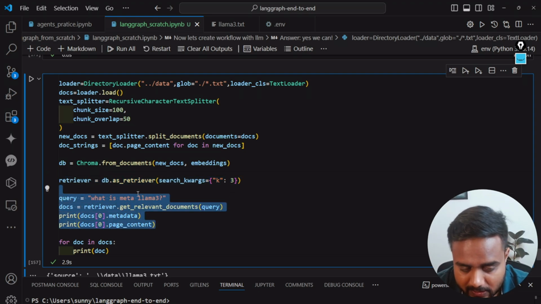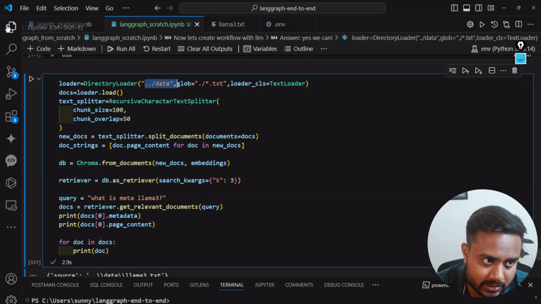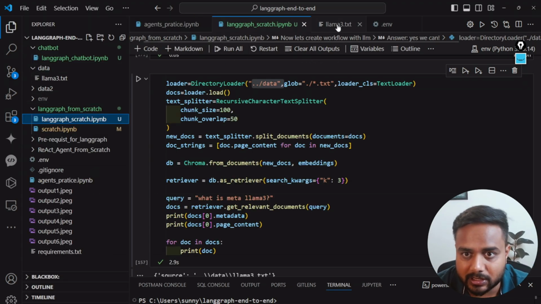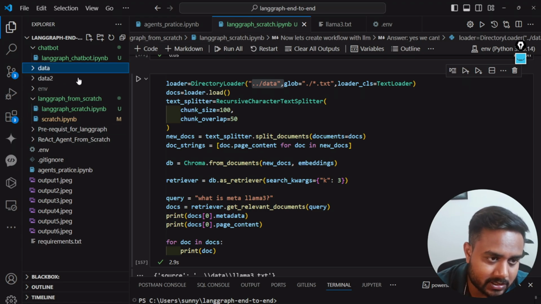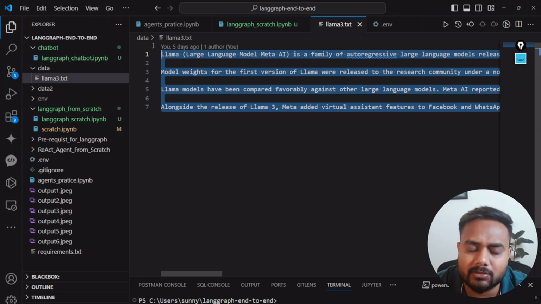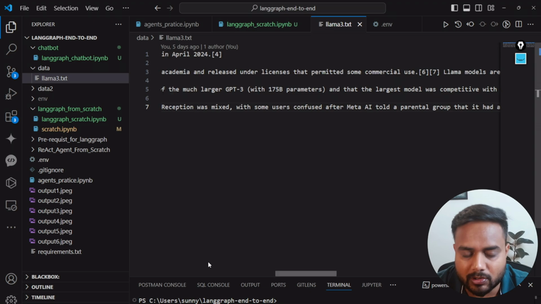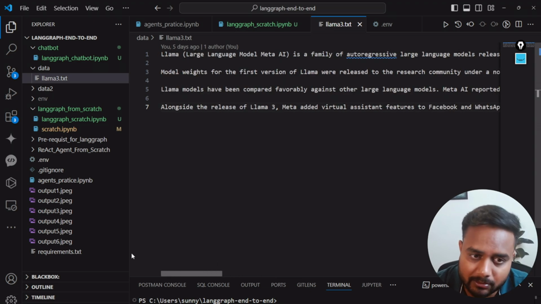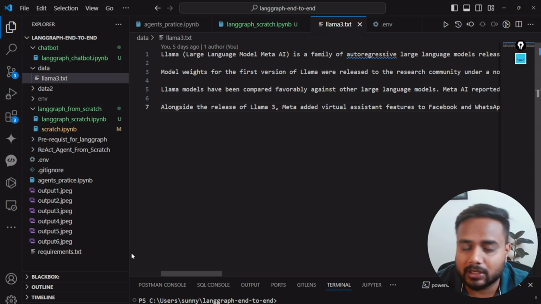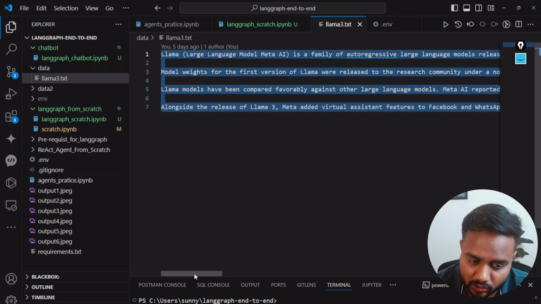Now guys, see, over here I kept this particular data inside this data folder. Let me show you the data. So the data is this one. Inside the data folder I kept this llama3.txt. Llama 3 is a model from Meta AI. Meta AI generally provides some good open source models, and Llama 3 is one of them. If you are not able to use the OpenAI model or any other paid model, you can go ahead with this open source model which is completely free and useful as well.